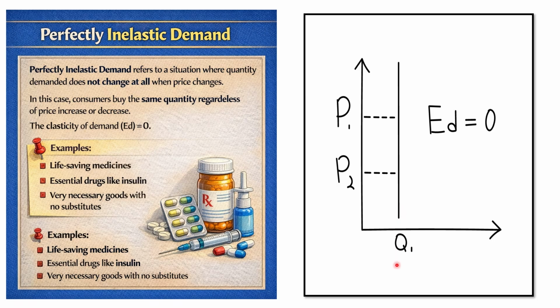This is the case of perfectly inelastic demand, in which consumers buy the same quantity of goods regardless of whether the price increases or decreases. For example, a life-saving machine, or insulin and other medicines: if the price increases or decreases, the consumer demand is the same. Here you have seen examples: life-saving machines, essential drugs like insulin, and necessary goods with no substitute. Their demand does not change when prices increase or decrease.